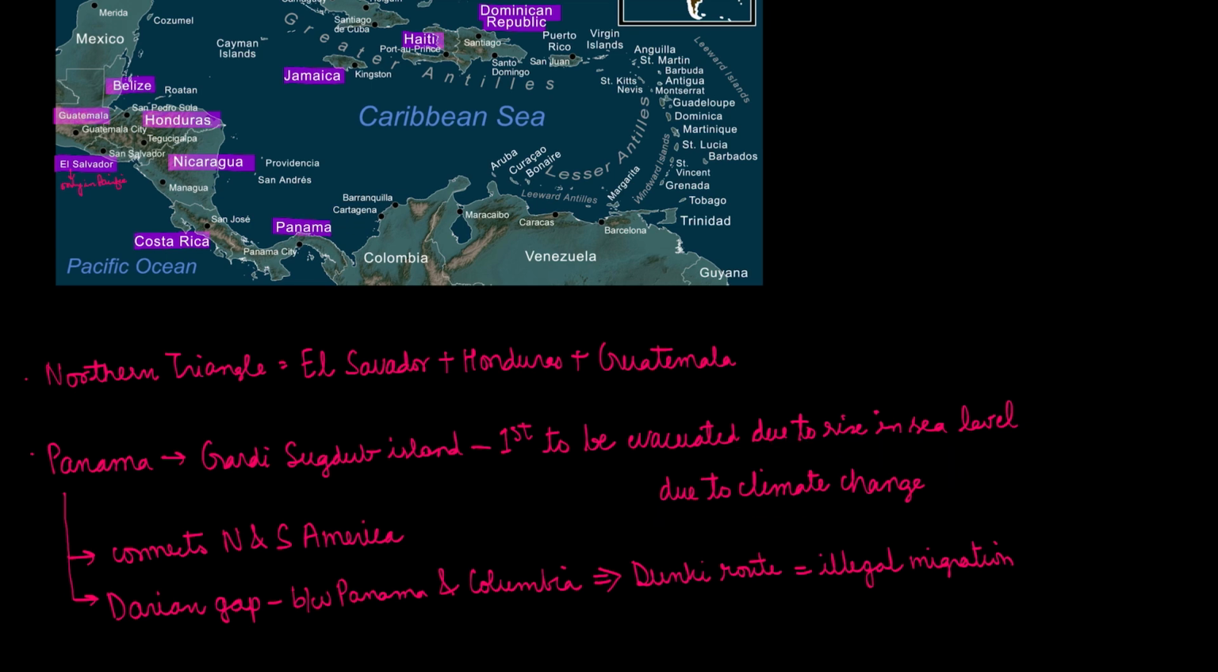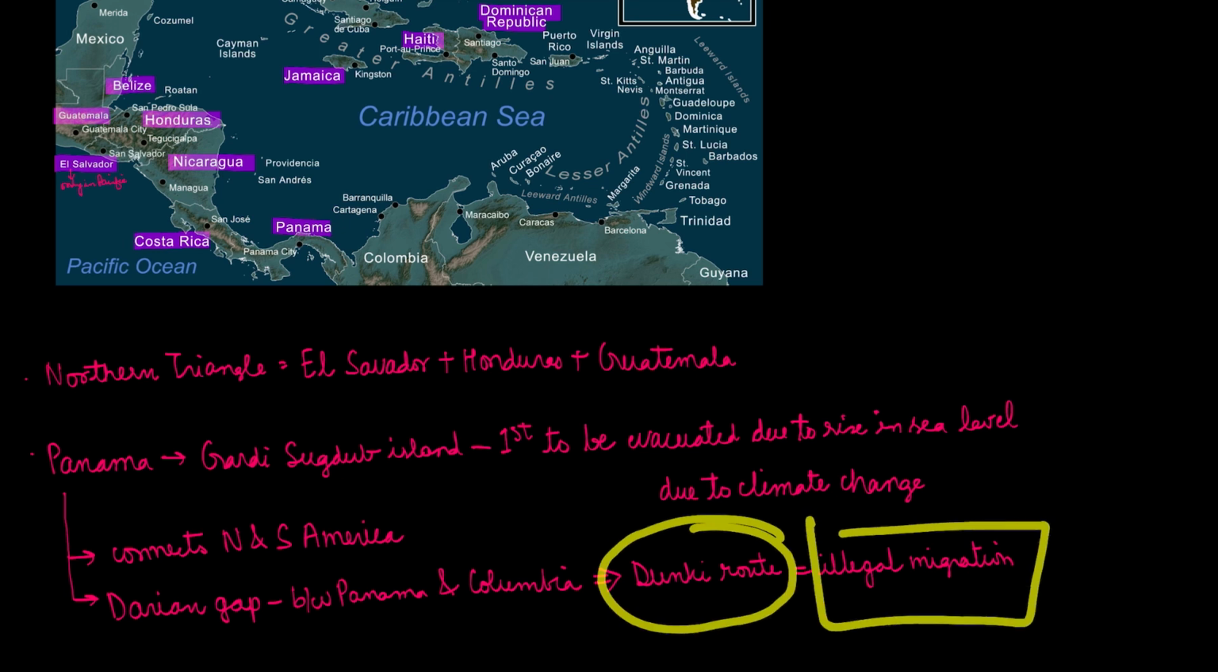Then Panama is also in news because it has the Darien Gap between Panama and Colombia. This over here, it has the donkey route. You might have seen the movie Donkey from Shah Rukh Khan, which showed the illegal routes by which people try to fulfill their American dream or the Canadian dream. So the donkey route was in news because of illegal migration.